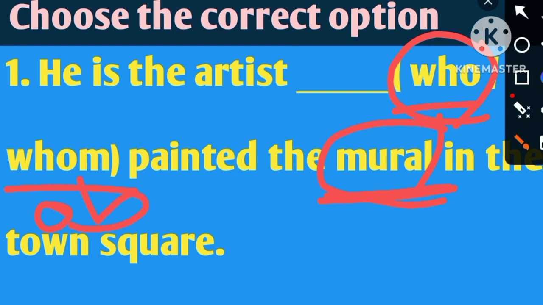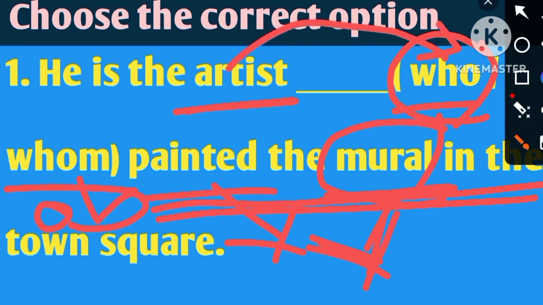Now, my dear friends, in this part you can see the verb is painting, and this painting is done by these artists. So this is the subject. This artist is the subject of paint, so we have to choose the subjective form.